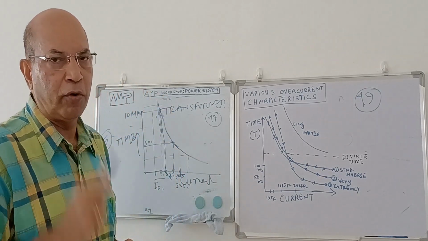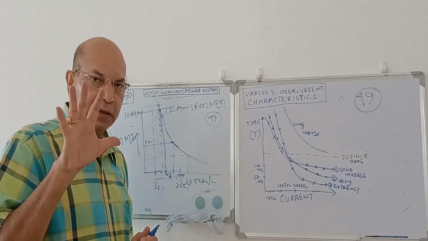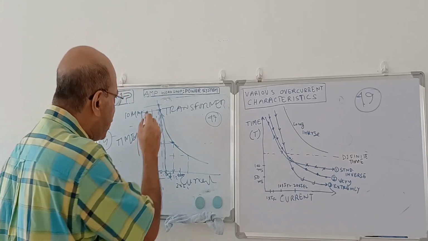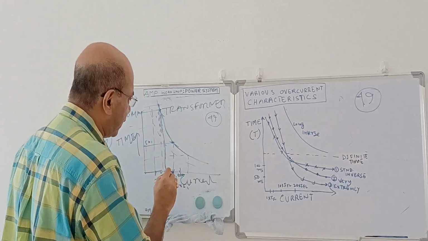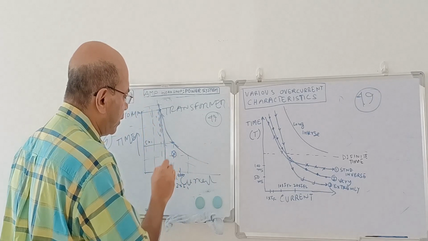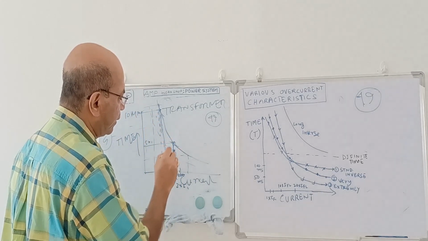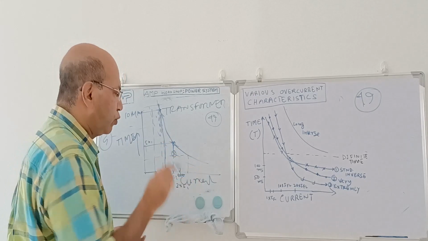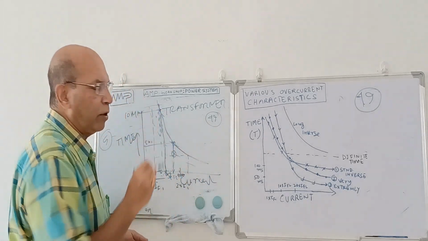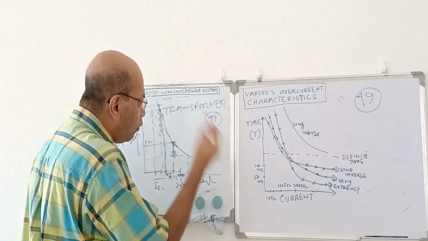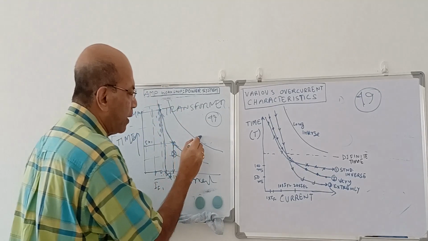the relay characteristics. Suppose the motor itself has a thermal withstand characteristic. If that thermal withstand characteristic of the motor is below this curve, then the motor will not be protected, because at this current, the motor can withstand only this amount of temperature, but the relay will operate only at this later time. By that time the motor has failed. So if you want to protect the motor by a thermal protection device, the equipment characteristic should be above the thermal characteristics of the relay. This is the equipment characteristic.